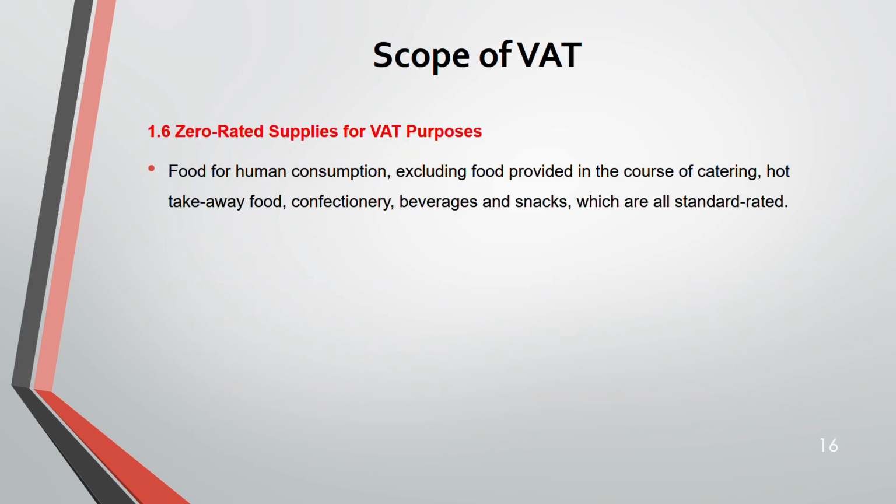So these are the zero rated. Food. Okay. Food is zero rated. But remember, food that is there in the course of catering, hot takeaway food, confectionery, beverages, snacks, they all are standard rated.